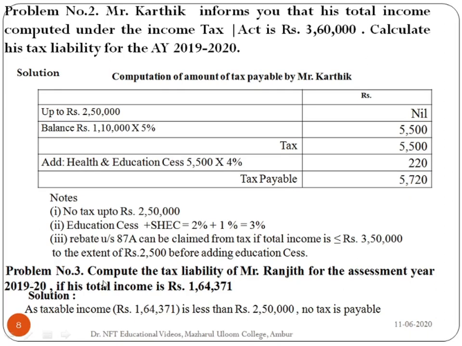Next is problem number 3. Compute the tax liability of Mr. Ranjit for the assessment year 2019-20 if his total income is 1,64,371. Here the total income is 1,64,371, but exemption can be claimed up to 2,50,000. So as the taxable income is less than 2,50,000, no tax is payable. Here there is no tax because his income is less than 2,50,000.